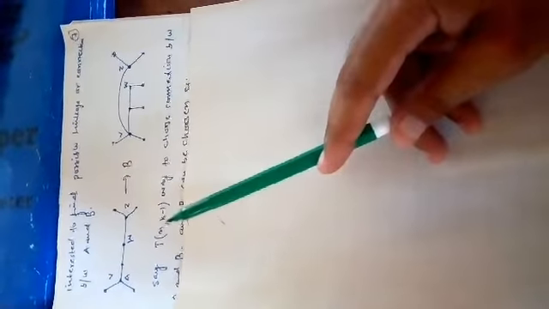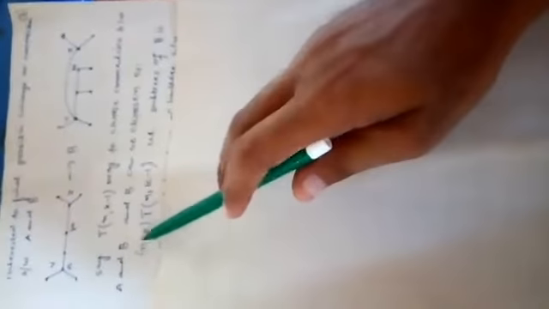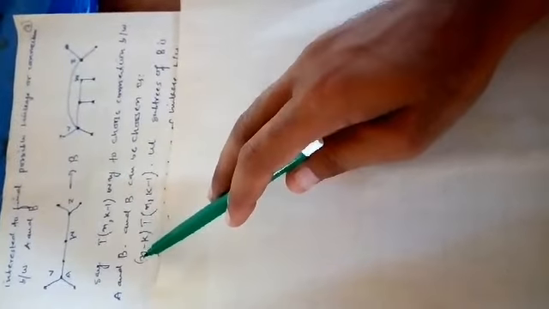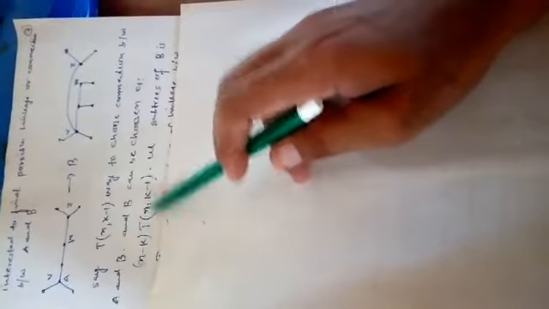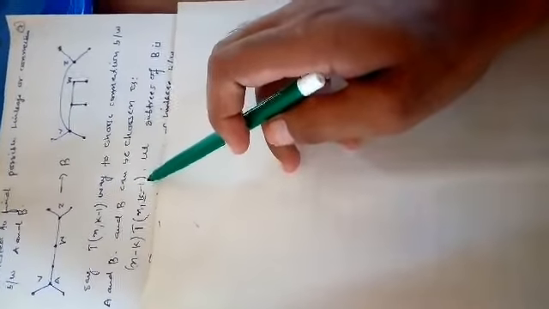Suppose T is the tree having n vertices and degree k minus 1. So these are the ways to choose the connection between A and B. And B can be chosen as the number of vertices: I have chosen k edges from the n vertices, and the remaining are n vertices with degree k minus 1.